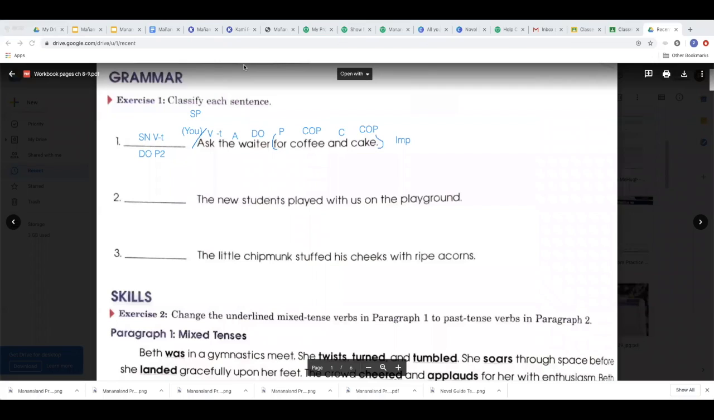Sentence 2. The new students played with us on the playground. Who played with us on the playground? Students. Subject noun. What is being said about the students? They played. With is a preposition. With whom? With us. That's the object of the preposition. The is an article adjective. What kind of students? New students. It's an adjective.